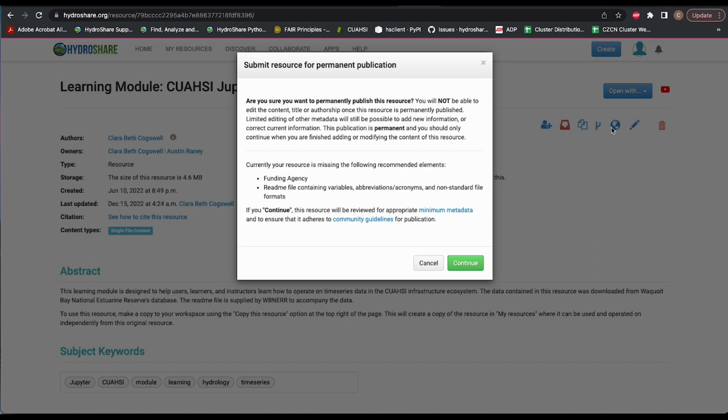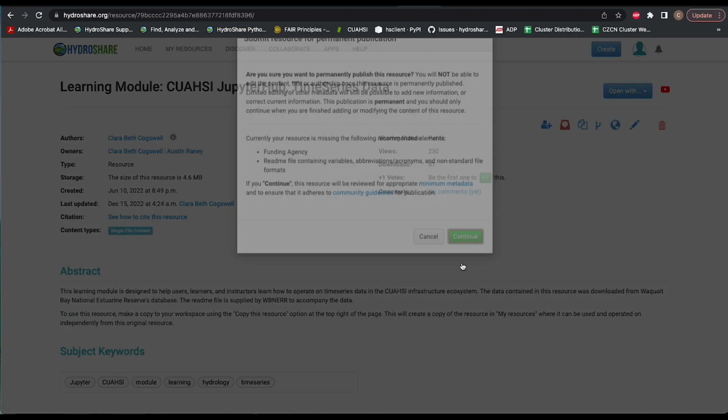If your resource contains the minimum required metadata for publication, a pop-up will appear with information on what, if any, recommended metadata is missing, and a message that reads, "If you continue, this resource will be reviewed for appropriate minimum metadata and to ensure that it adheres to community guidelines for publication." To submit the resource for review, click Continue.